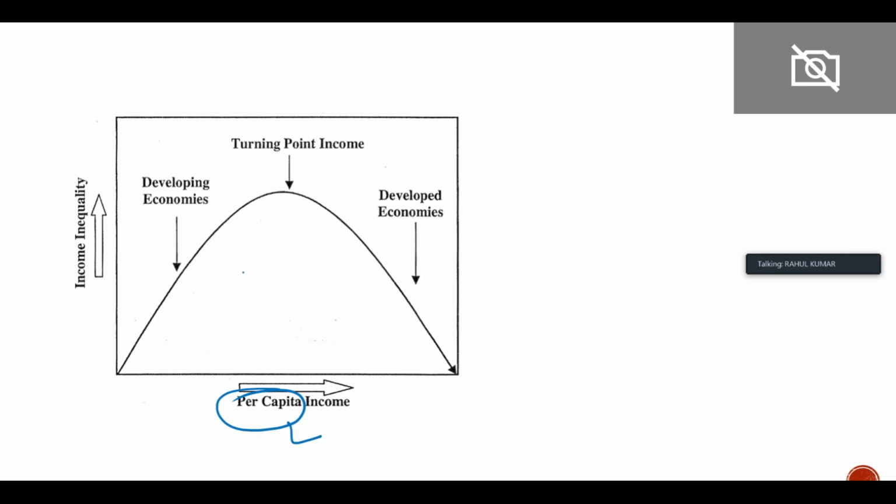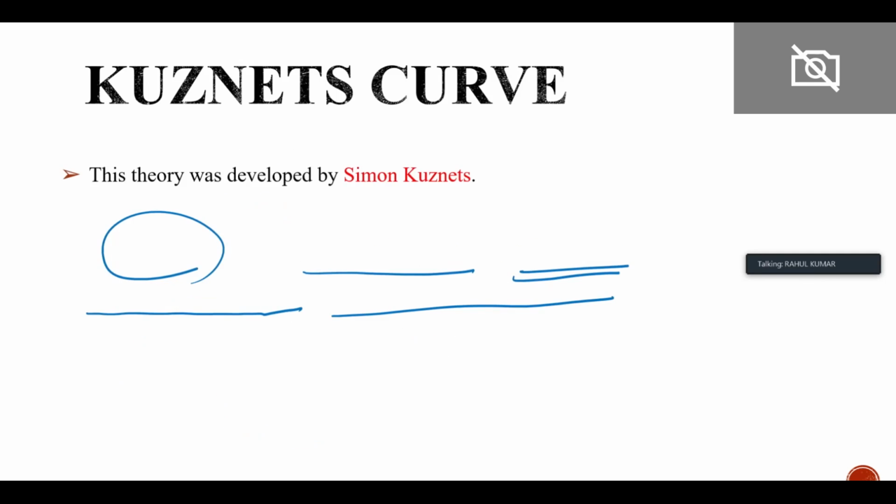And in the developing economies, the income inequality is increasing, and there will be a point where it will stagnate, and then it will start coming down. So inequality will decrease as the development increases. This is the assertion by the Kuznets curve.